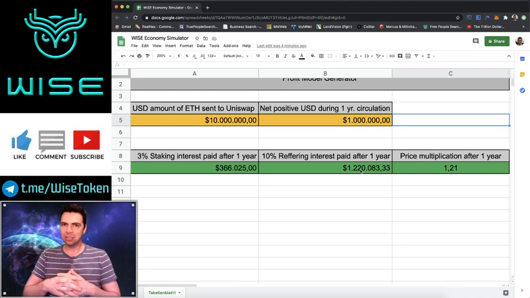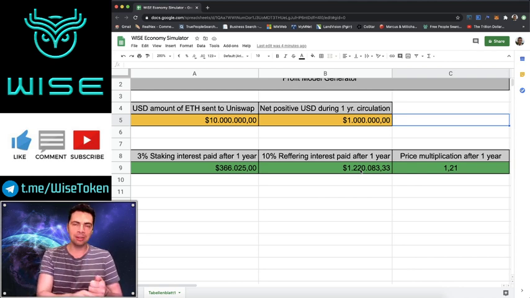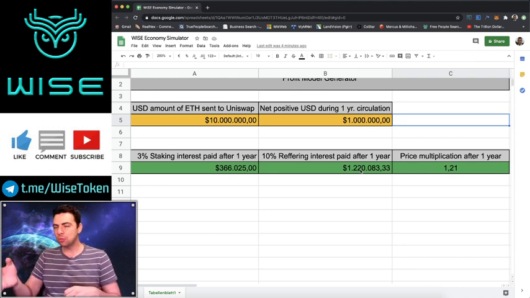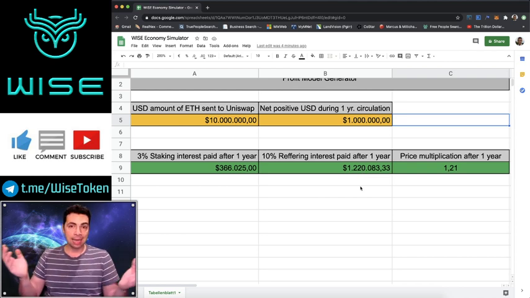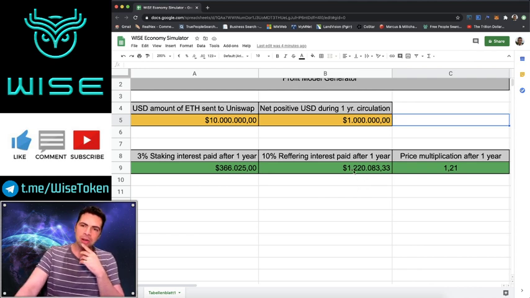So it's just as good if a high net worth individual puts in $1 million than if a YouTuber refers $1 million worth of people from his network. It's just the same thing. But anyway, so between whales and the YouTubers and anybody who runs an ad that's successful, whatever, anybody who becomes a referrer, we're talking $1.2 million, even if only $1 million comes in during the first year.